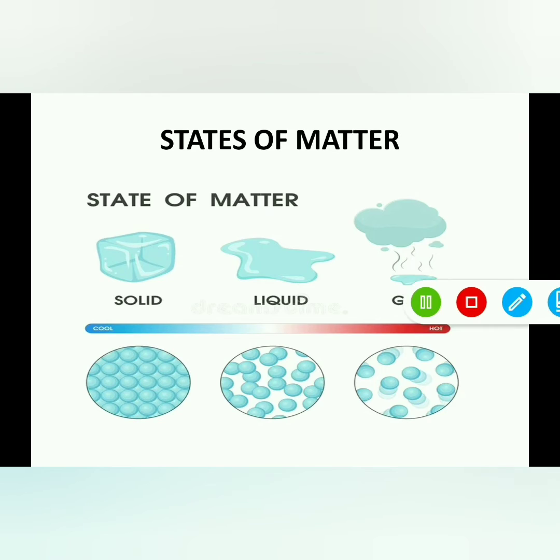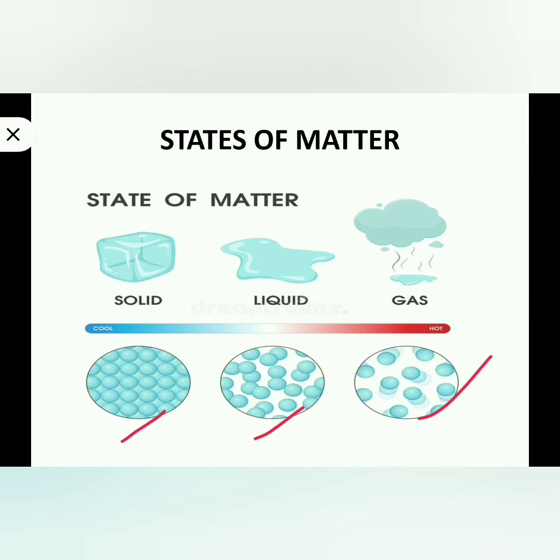Here you can see that particles are tightly packed in the case of solids, somewhat loosely packed in the case of liquids, and somewhat freely packed in the case of gases. So here you can identify that there is more force of attraction between the particles in solids, comparatively less force in liquids, and negligible force of attraction between the particles in gases, because in gases particles are far away from each other.